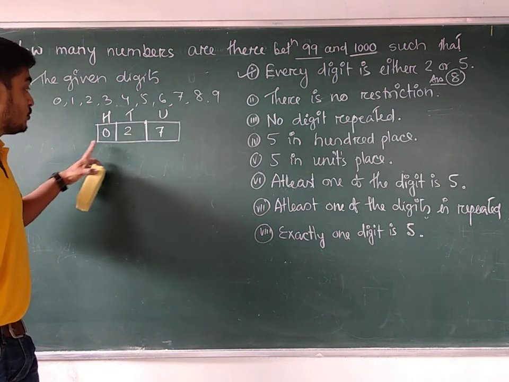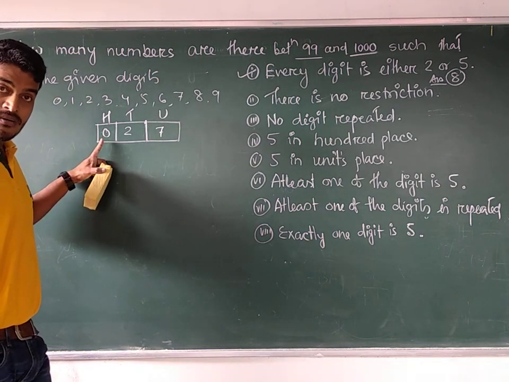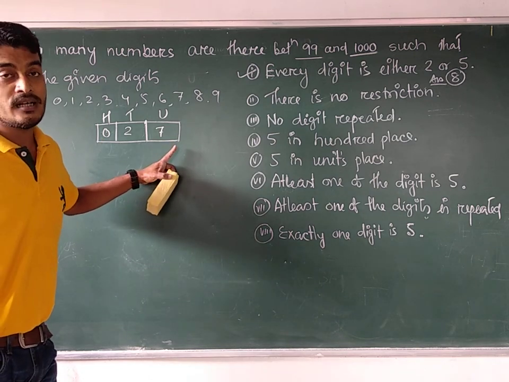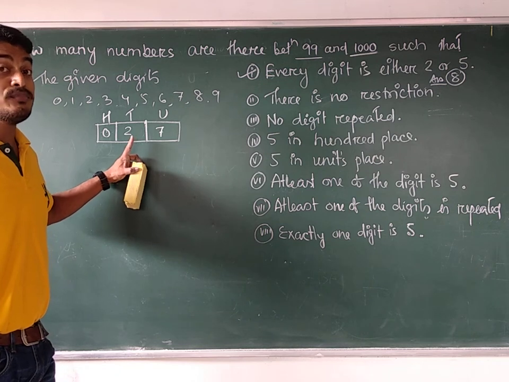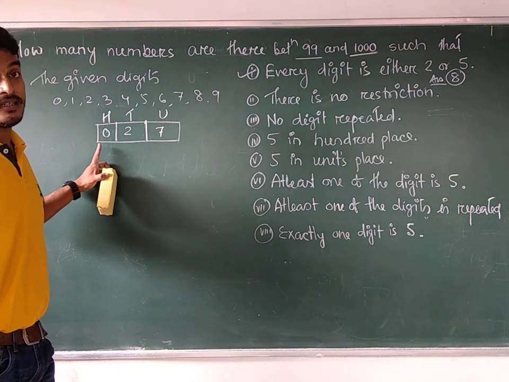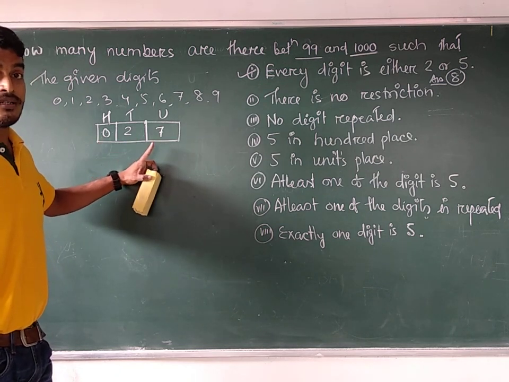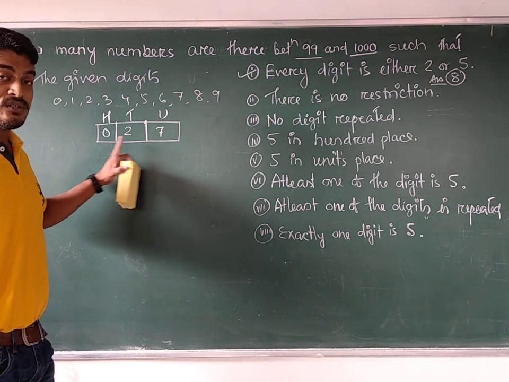2-digit number. We cannot put 0 here. If I put 0 here, then it will form a 2-digit number. But 0 can be there in other places, but 0 should not be on the left hand side. Then it will be a 2-digit number. Am I correct? So that's why 0 should not be there.